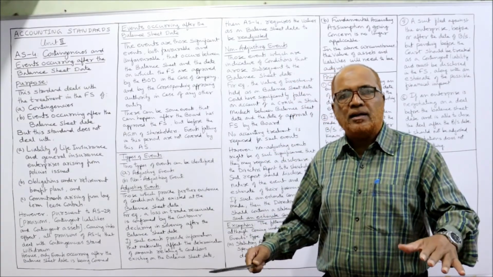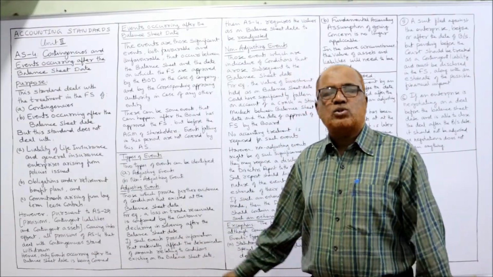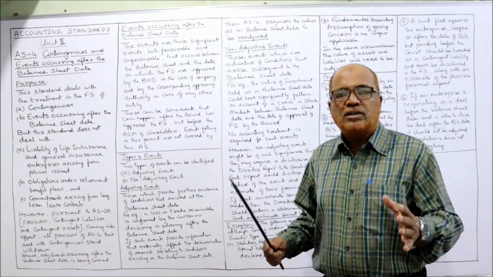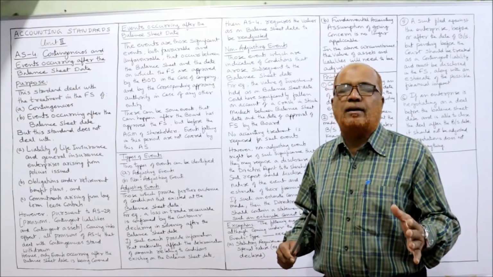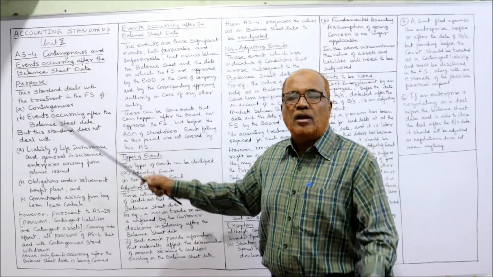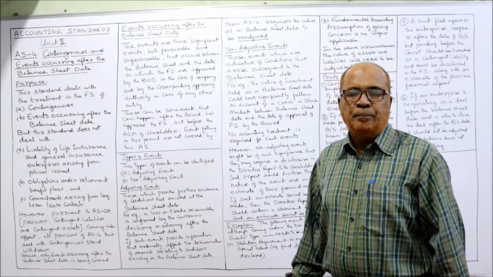Contingencies were already there in AS4, but later on when AS29 was issued, contingency appeared again. So what has the ICAI done? ICAI has removed contingency from AS4. Now contingencies are dealt with in AS29.